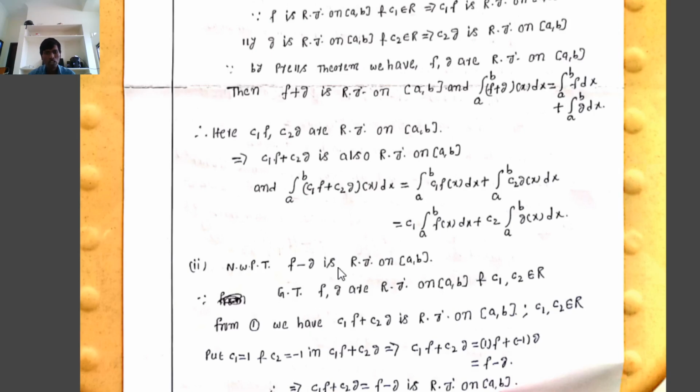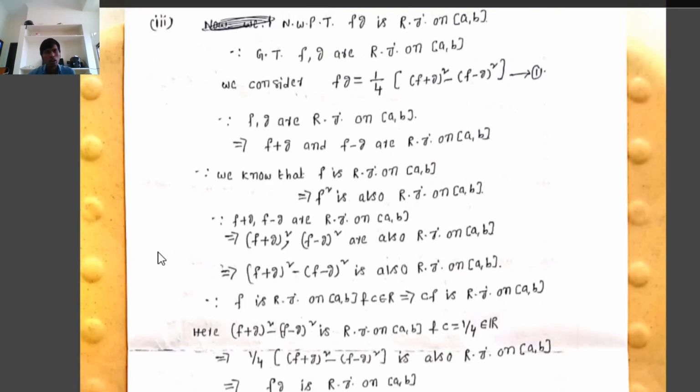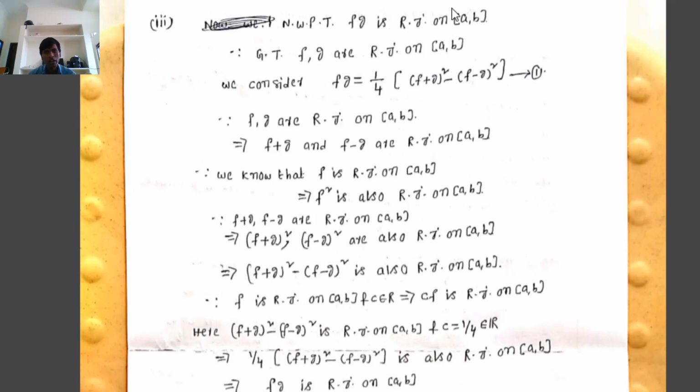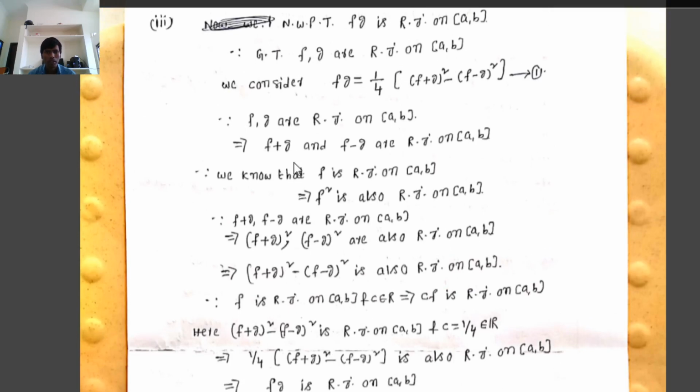Therefore, if f, g are two Riemann integrable functions on the closed interval [a, b], then automatically f minus g is also Riemann integrable on the closed interval [a, b]. Next, the third one. Now we have to prove that the product fg is Riemann integrable on the same closed interval [a, b]. We are given that f, g are two Riemann integrable functions on the closed interval [a, b].